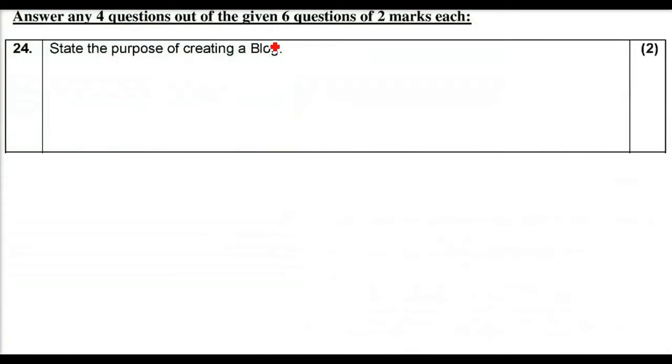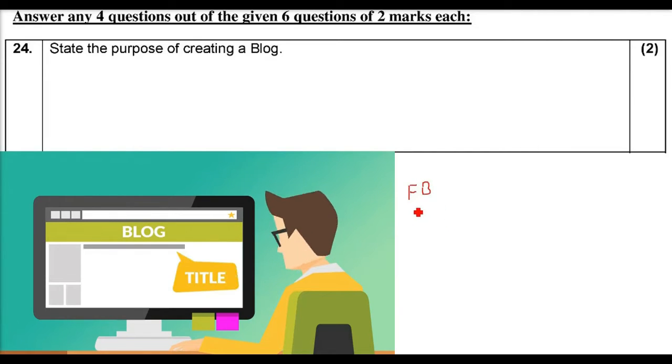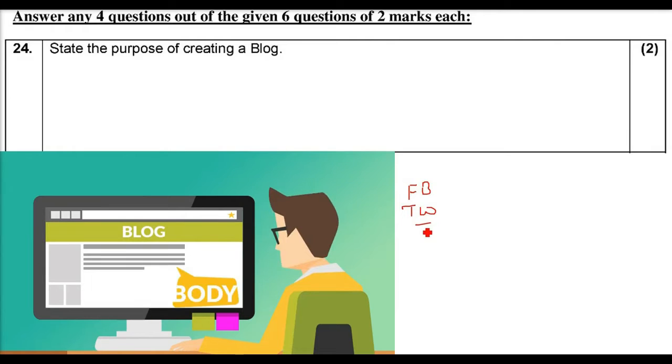So here we have 6 questions of 2 marks each, and answer 4 questions. State the purpose of creating a blog. With the advent of websites, today we have Facebook, Twitter. Twitter is the most popular microblogging site. Why is it called microblogging? Because now you can tell people what you are doing, and you can relate to people.